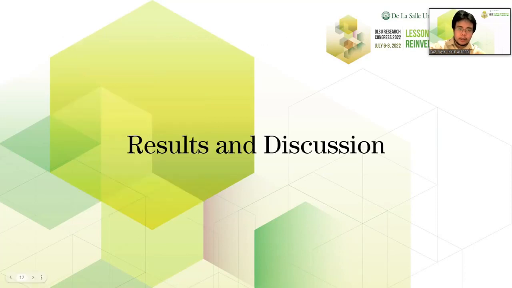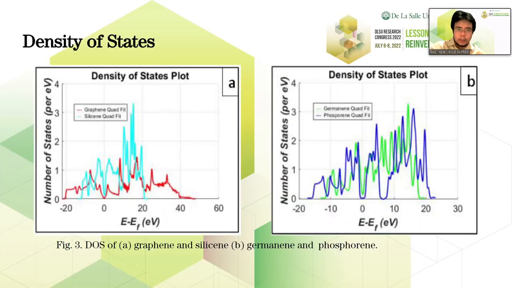Now I'll present the results of this study. We can see here the density of states plot. You can see that the values of graphene are relatively lower than that of silicene, germanene, and phosphorene. For all 4 materials, we can see a lack of states in the Fermi level. It is also worth mentioning that the band gap of phosphorene is larger when compared to graphene, silicene, and germanene.